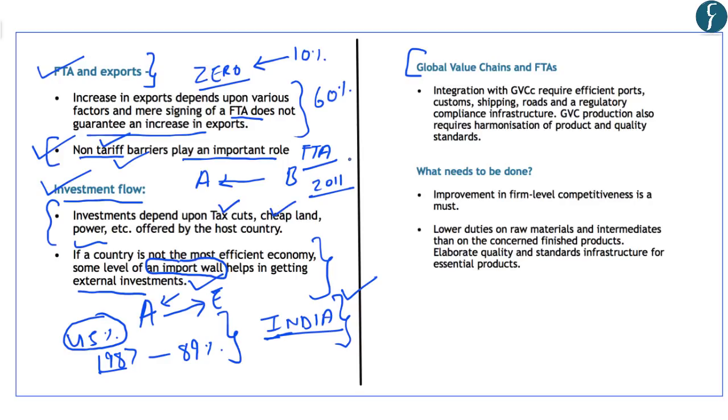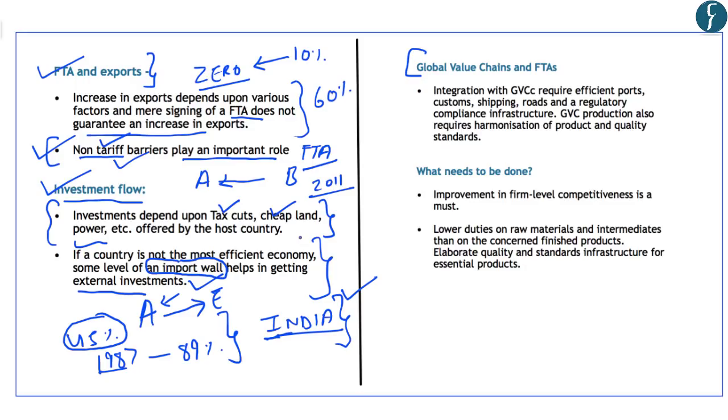So this shows that the investment flow into a country mainly depends upon efficiency and various factors like easy availability of land, ease of doing business, etc. And it does not necessarily depend upon the lowering of import duties. And as such, by only joining a free trade agreement, it will not lead to an increase in investment. However, these factors need to be taken care of.